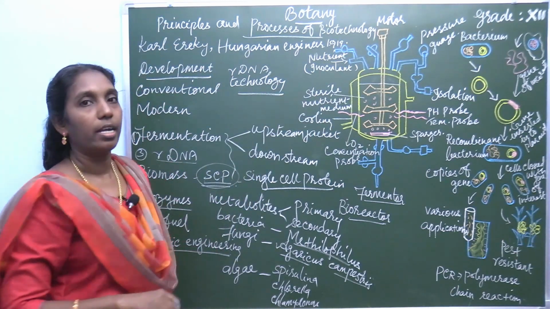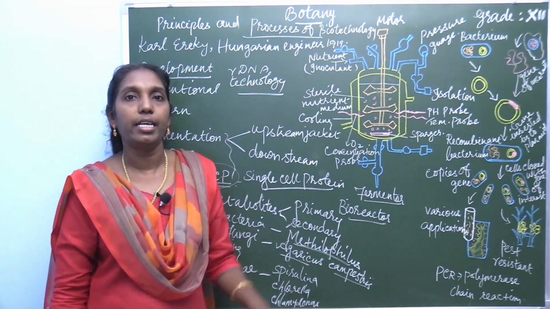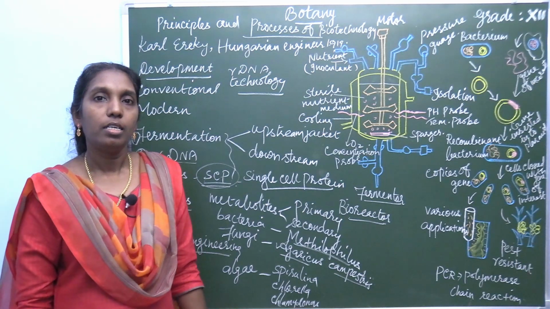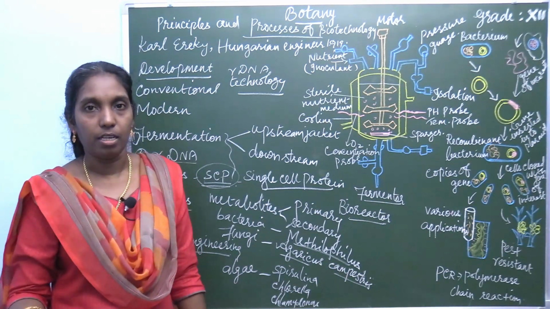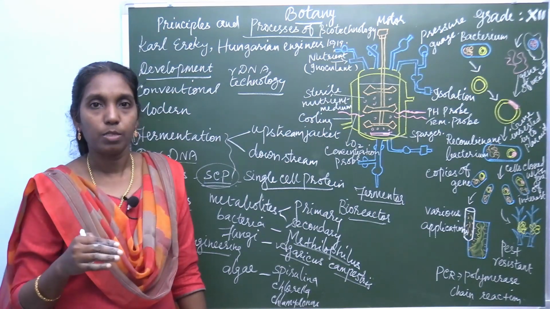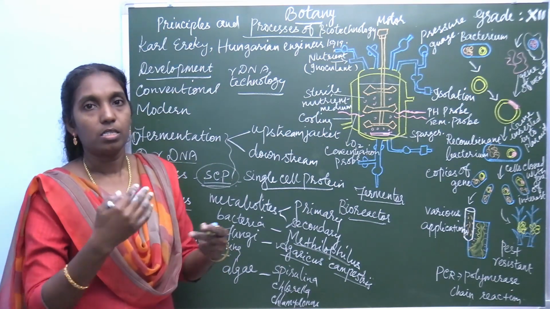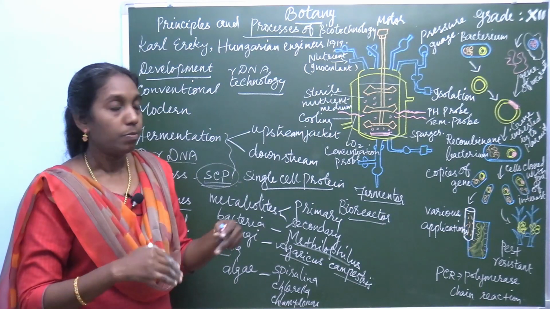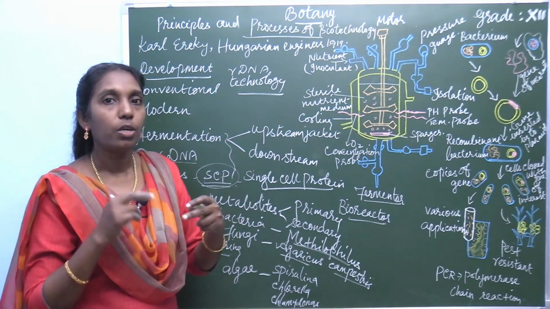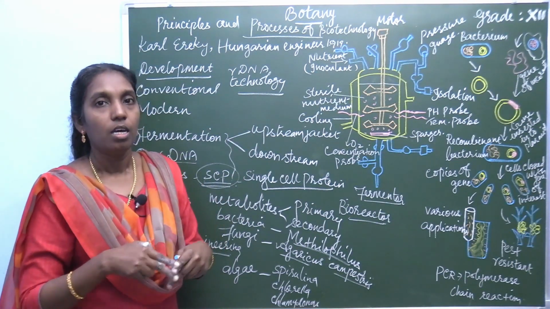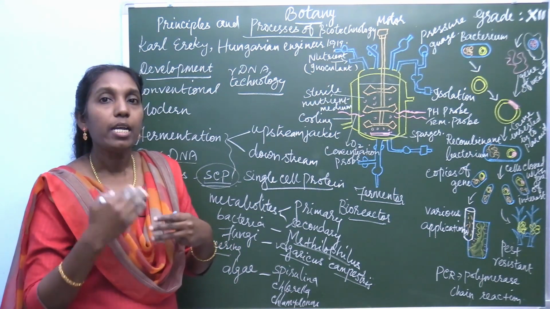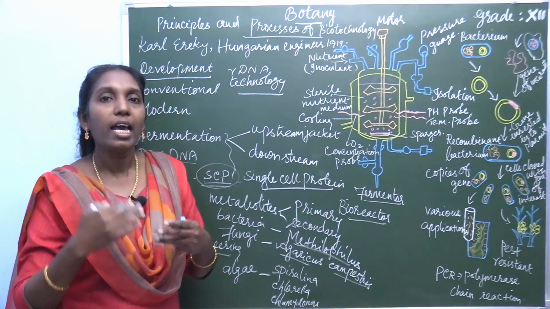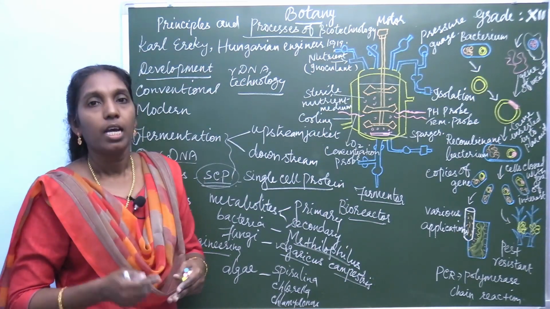What's this rDNA technology? Recombinant DNA technology. Already in the previous chapter you learned rDNA, recombinant DNA. Normally the recombinant DNA takes place at the time of meiosis. But here is the technique used artificially. What's this? The modern technology, genetic engineering, manipulation of DNA or alteration of DNA.